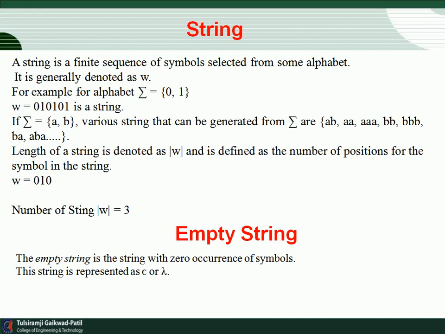Next is the empty string. The empty string is the string with zero occurrences of symbols, and it is represented by epsilon or lambda. This means the string doesn't contain any input symbol, it just contains the null value. So this is known as the empty string.